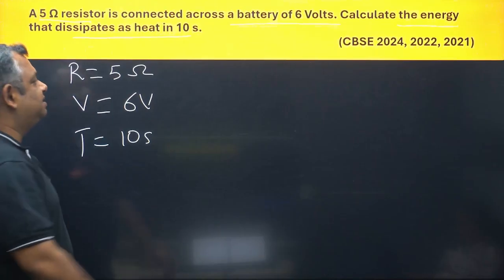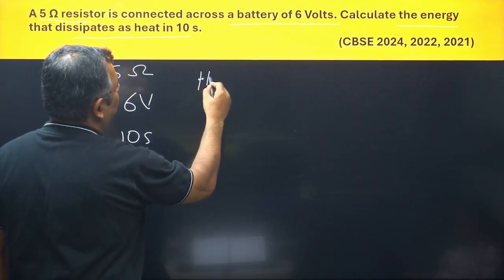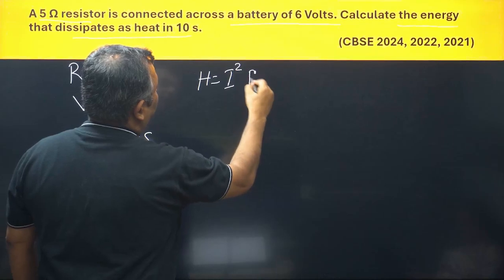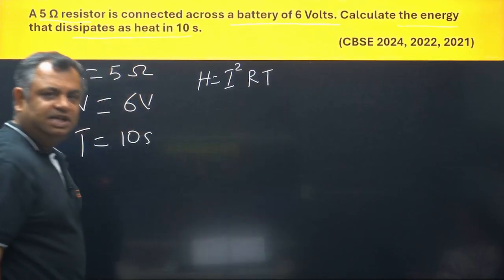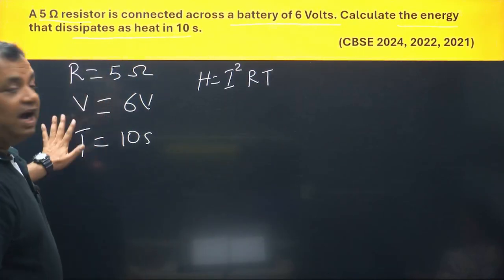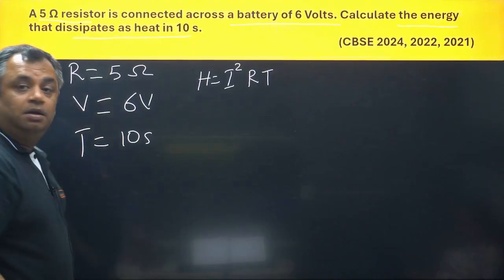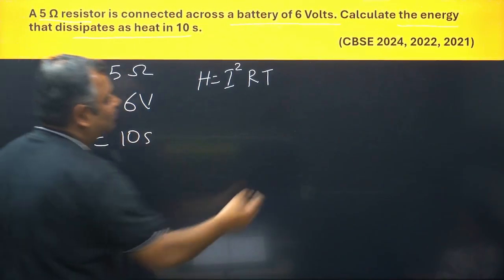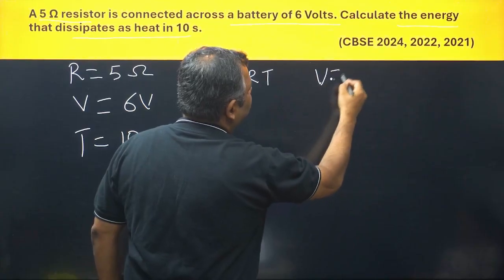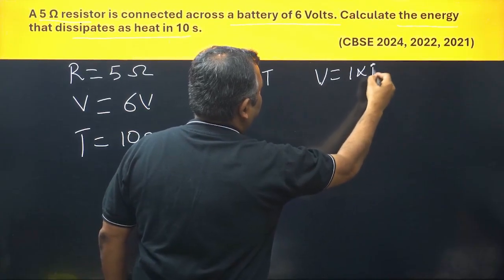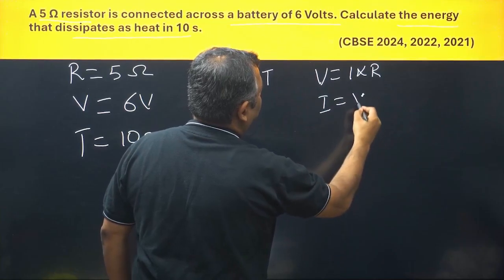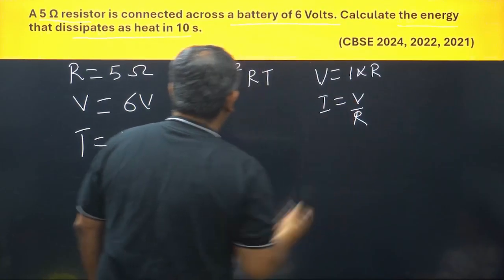The heat is calculated as H is equal to I square R into T. That's the formula of H. Do we have I here? No, we do not have I here, but not to be afraid of it. Do I have V and R? Yes, I have. So the formula is V is equal to I into R. I would be equal to V upon R. So let us replace it here.